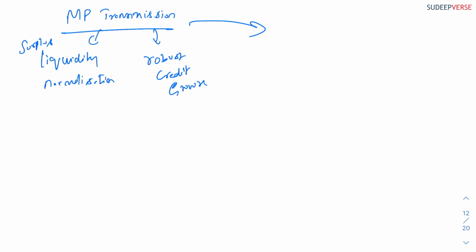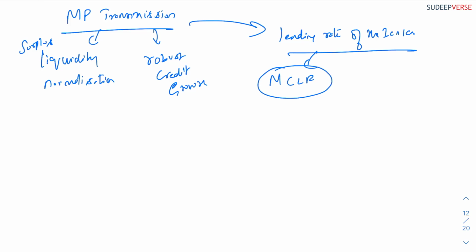The reason is the lending rate of the banks. The lending rate of the banks, before, was linked to something called MCLR, the marginal cost lending rate.